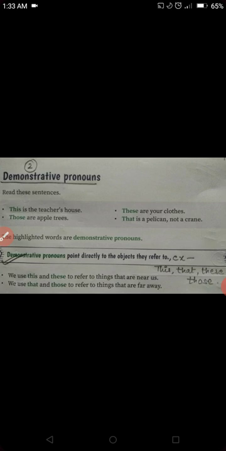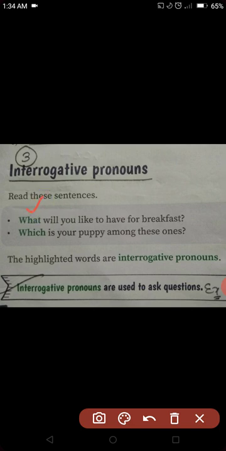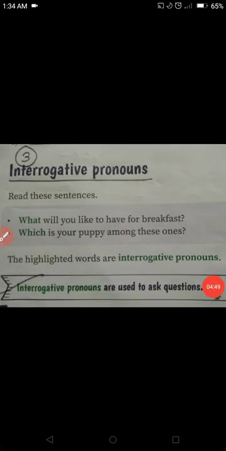Alright, next we are coming to the third type, that is interrogative pronouns. Interrogative pronouns are used to ask a question. Whenever we are asking a question to someone, we use question words like what, which, who, how. Whenever we use these words, it makes a question. Okay.